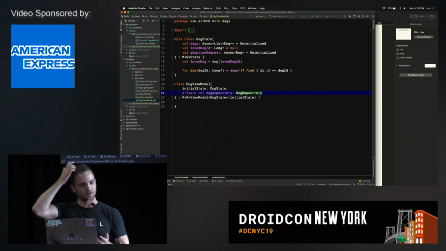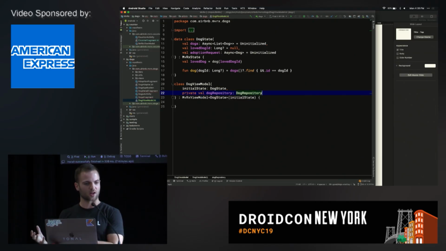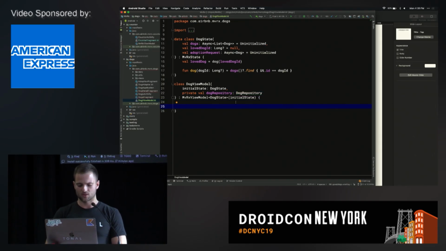But here, MvRx doesn't know how to create your view model anymore. It knows how to make your state, but if you give it other things, it doesn't know how to make that. Again, MvRx does not care how you do dependency injection. You can use Dagger or Koin or whatever you want. So it's flexible. So we can help it out here. Let's make a companion object, and we'll make it implement MvRx viewModel factory. Like this, and dog viewModel, dog state.